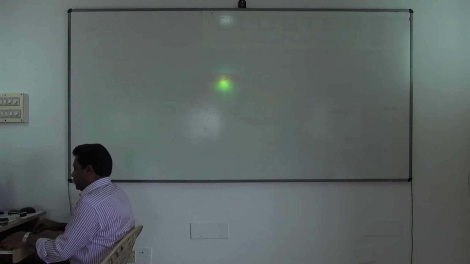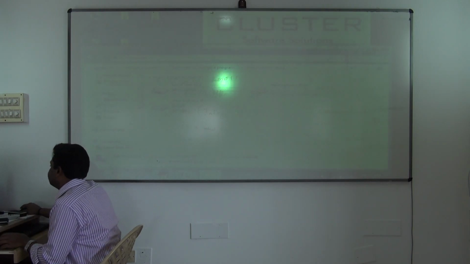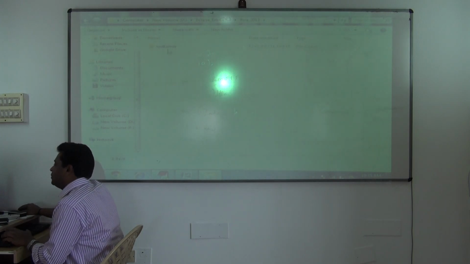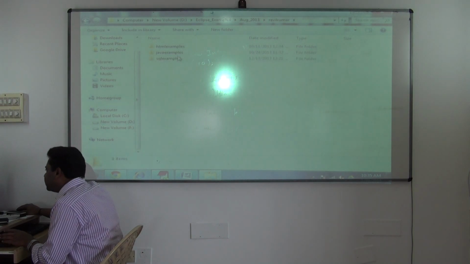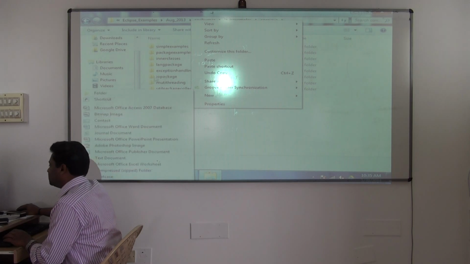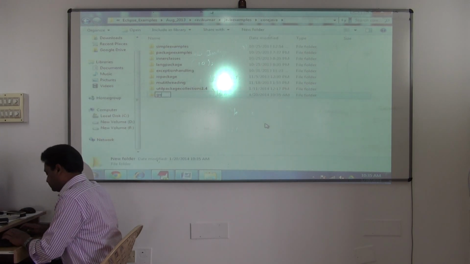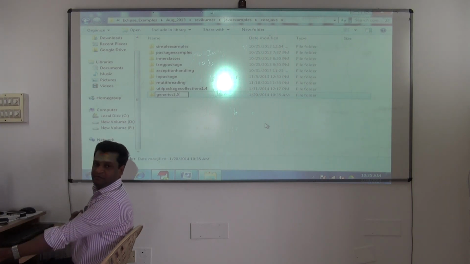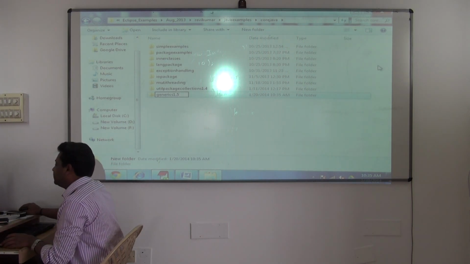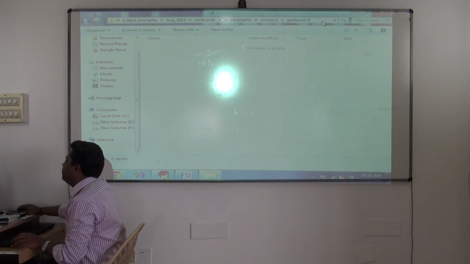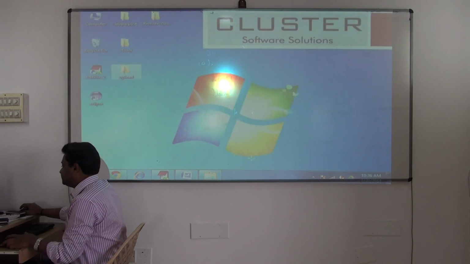So what we'll do today, I'll create a new workspace. D drive, Eclipse examples, your month, your batch. Getting it now? My folder, in that Java examples, in that core Java. This is the new workspace I'm creating now. Generics 1.5. Any workspace name you can give. Ideally give the same name as what you're going to work on. So in this workspace, we are going to create some projects.